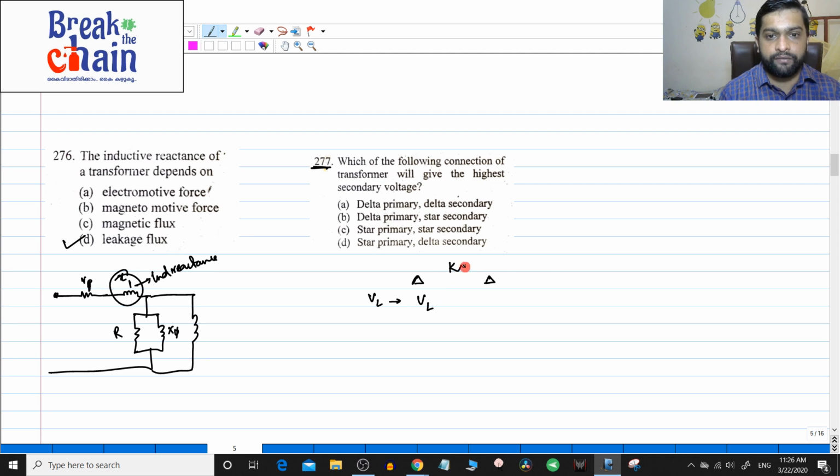Then you have the coefficient of coupling K. From the primary side to the secondary phase, this will become K into VL, since V2 by V1 is equal to K. And from here you convert again to the line value. This is line and phase of the primary side, and this is the phase and line of the secondary side. For delta both are the same, so you get KVL. So in a delta connection, you give VL and you get KVL outside.